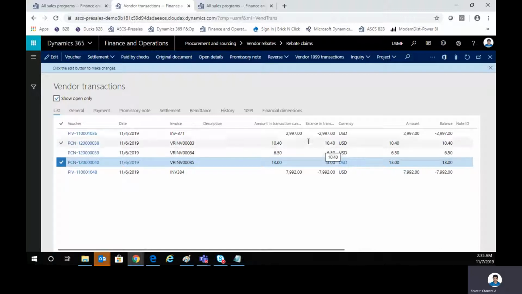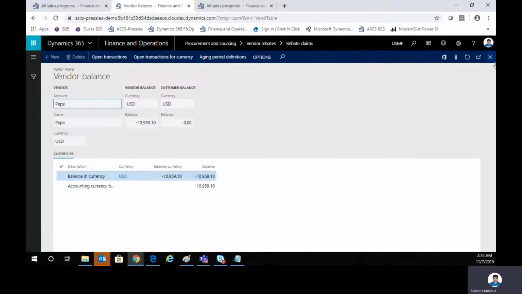We can always go ahead and do a settlement and settle one of these rebate agreements against this so that your balance gets decreased and your payments get decreased. This is future revenue that we are talking about here: your $13 is the future revenue, $6.5 is the future revenue. In our case, whatever posting we did, $13 is our future revenue.